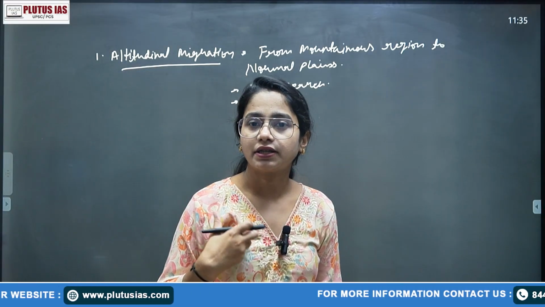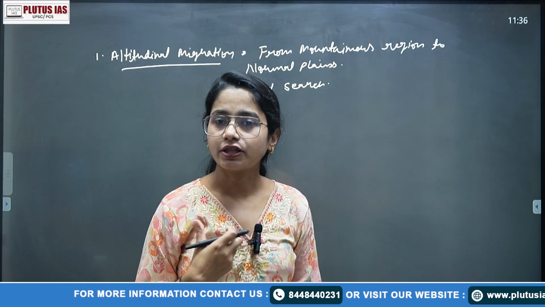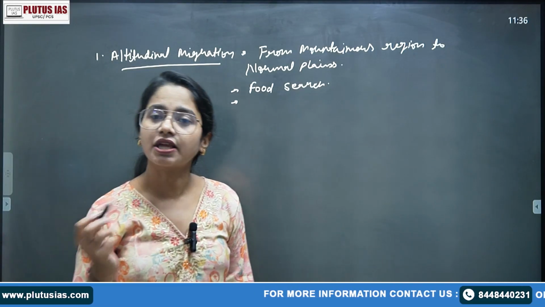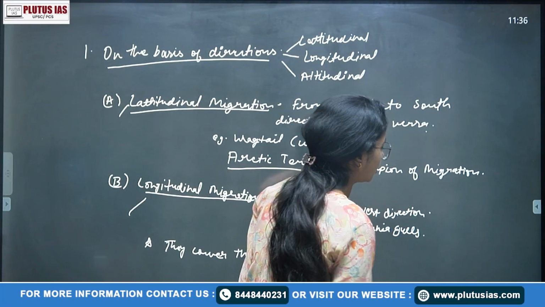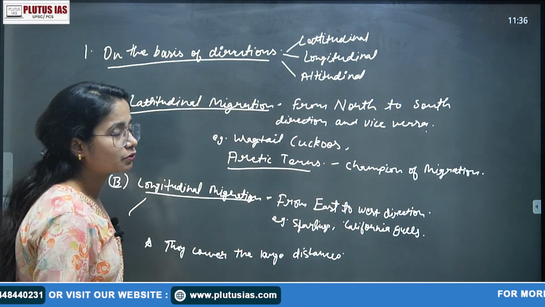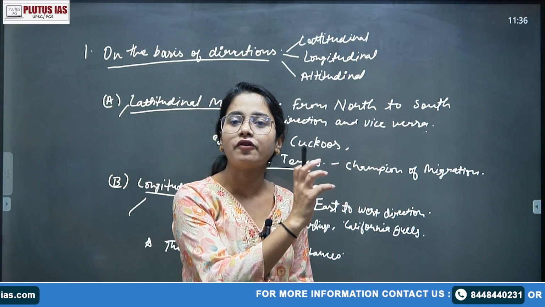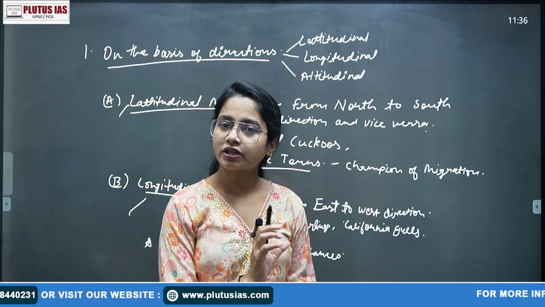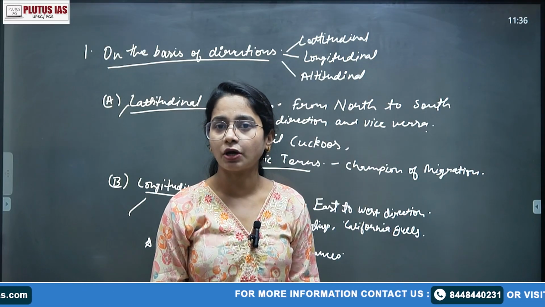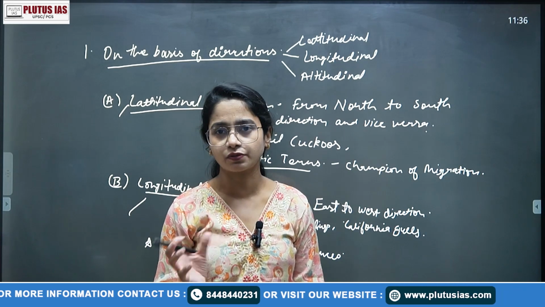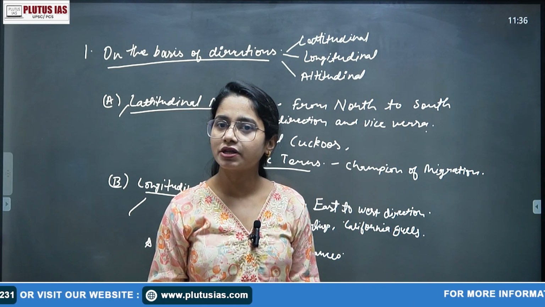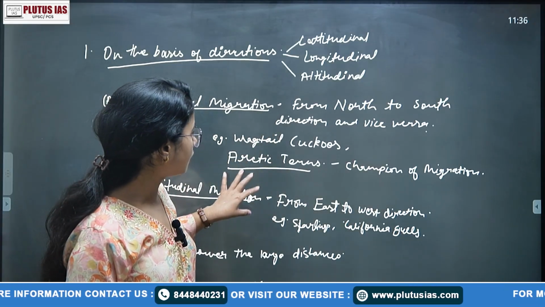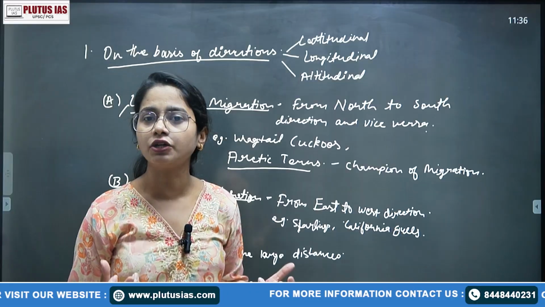Altitudinal migration can also occur in the diurnal, the next step when we talk about the basis of time period. These kinds of birds, in a single day, suppose you are talking about longitudinal and latitudinal, they generally move, suppose in some months they are in the Arctic region when there is a harsh winter. So they come to the south countries, to avoid that harsh winter condition, in some months as the temperature changes on our earth. So they migrate for a longer duration of time.